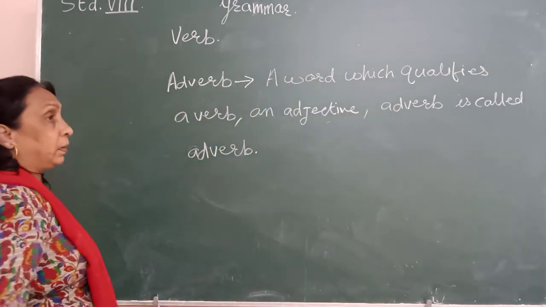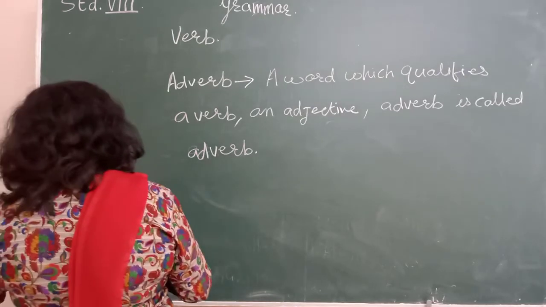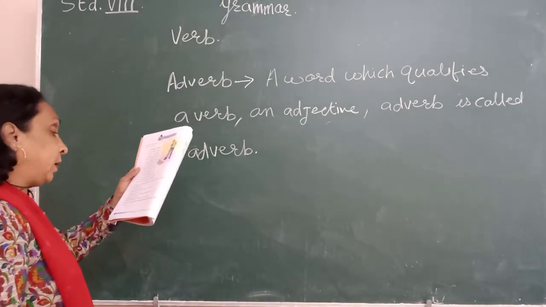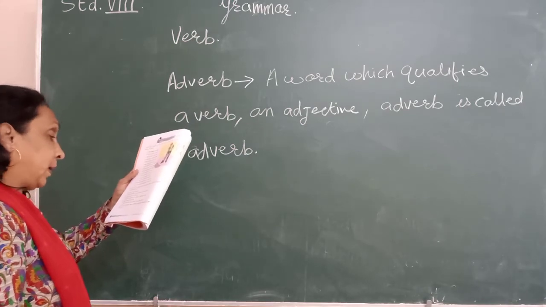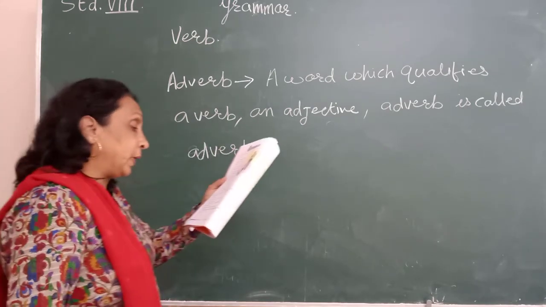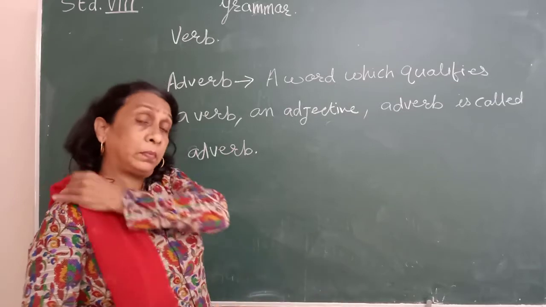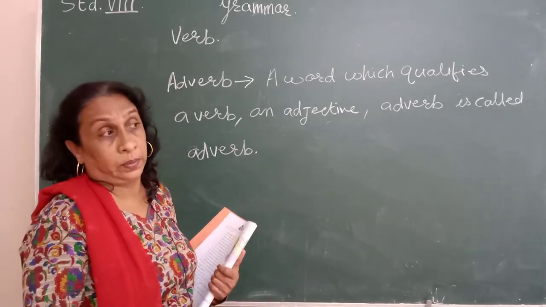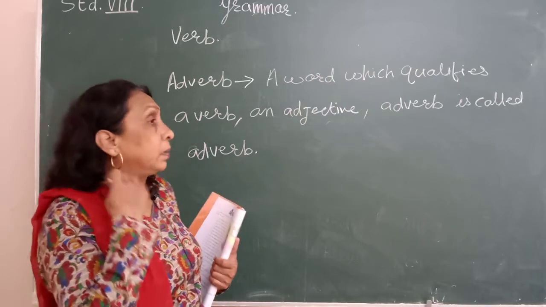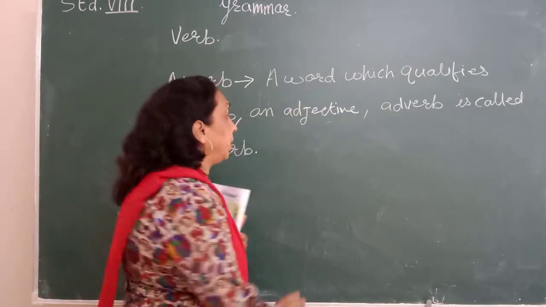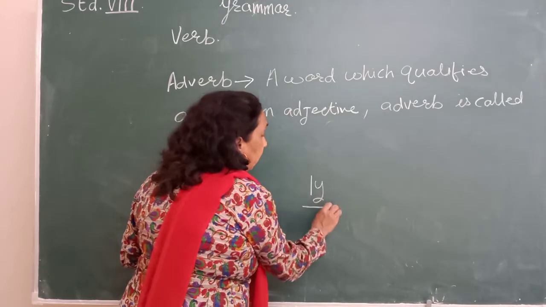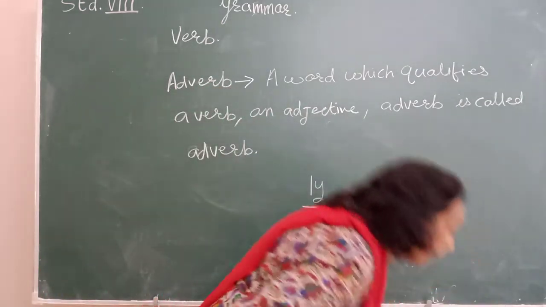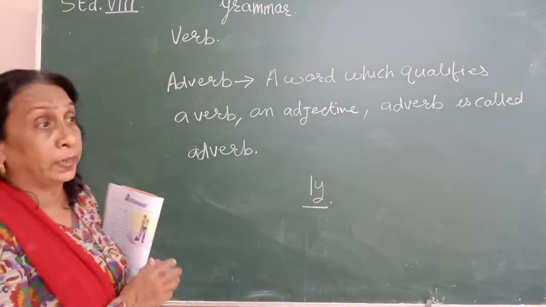Okay. Now, see here another example I'll give you. Third one, they behaved really badly. Now, badly is again an adverb. How did they behave? Very badly. Badly is an adverb. See here, adverbs usually end with ly. Usually, not always. Usually they end with ly. And when ly is there, that word is an adverb. Every time it is not like that.